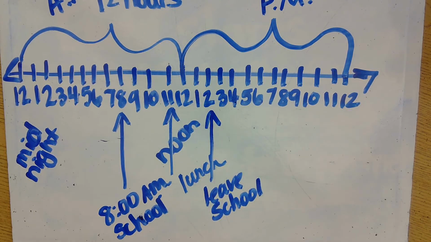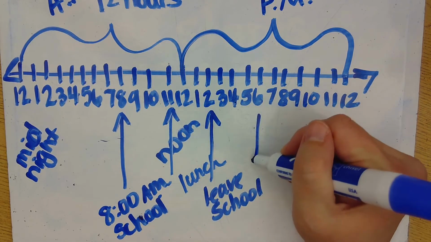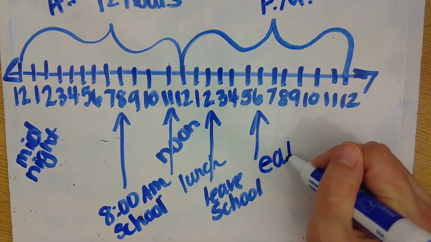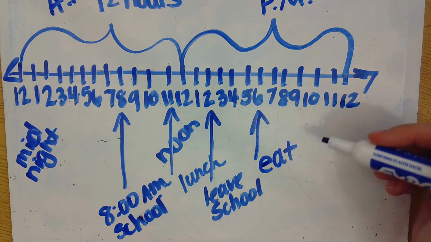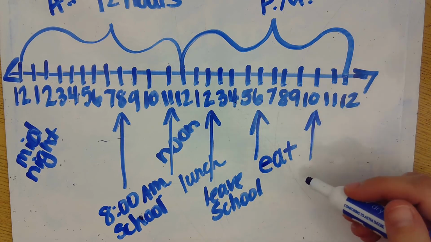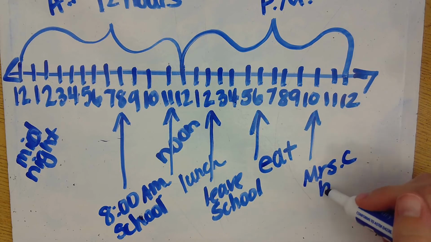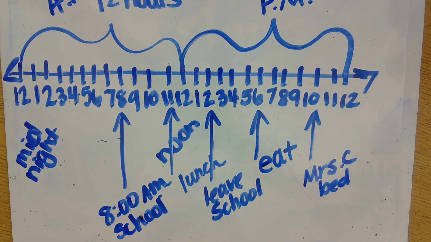Think about other things that you do during your evening. Well, around 6 o'clock or so, my family, we eat dinner. Around 10 o'clock, that's when Mrs. Clark goes to bed. I am so tired by 10 o'clock. I start snoozing then.